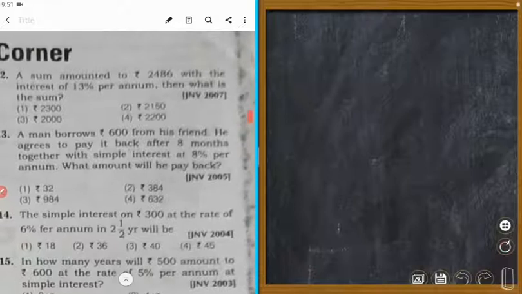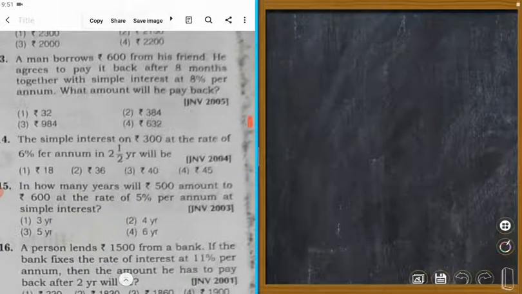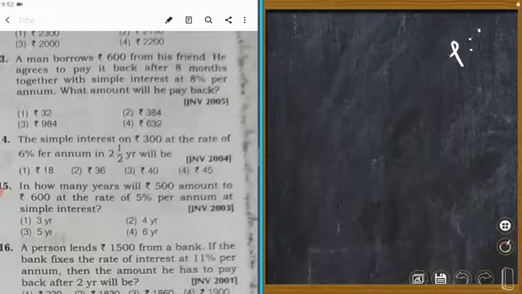Next, which number? A man borrows 600 from his friend. He agrees to pay it back after 8 months together with simple interest at 8% per annum. What amount will he pay? The P is equal to 600.